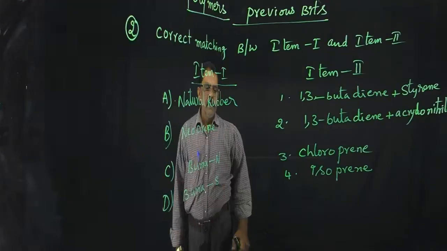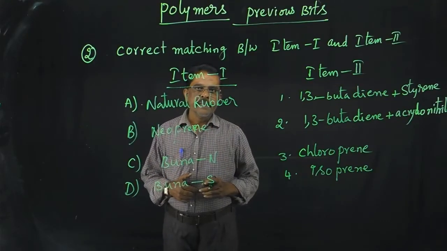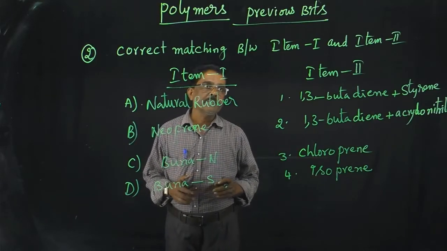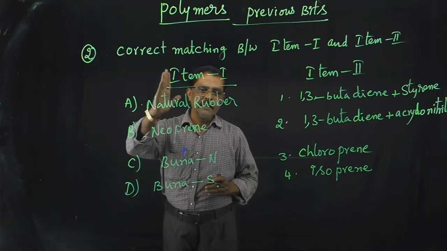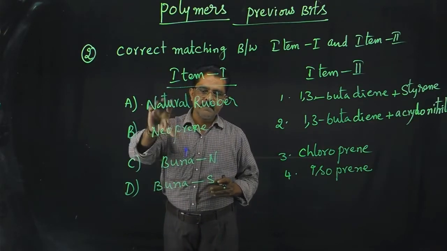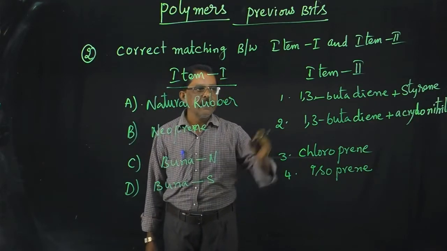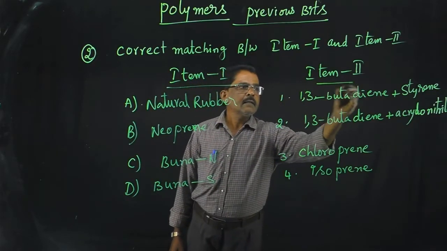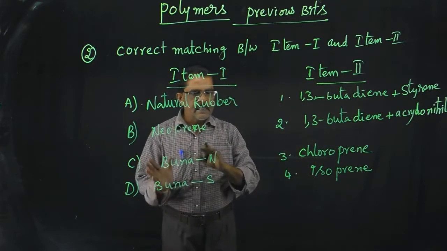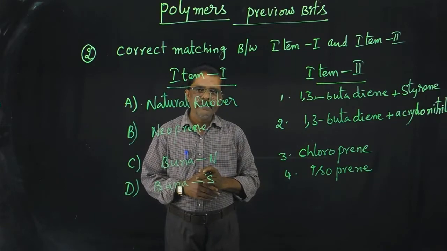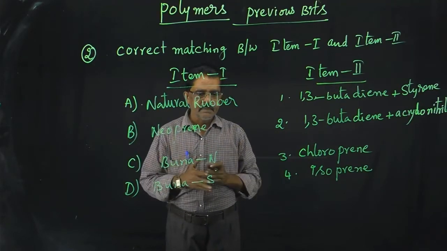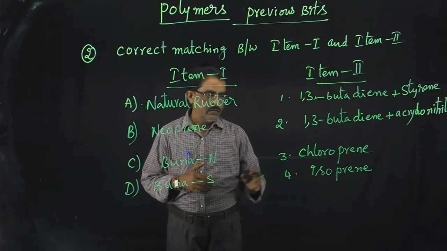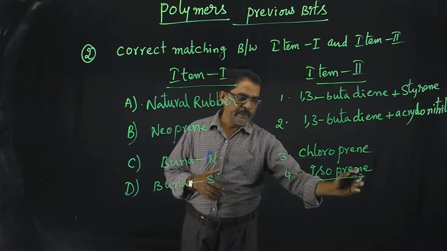Next question is the correct matching between item 1 and item 2. In one column there are some polymers, and in column 2 there are the monomers of the corresponding polymers. In item 1, natural rubber is the polymer of isoprene.